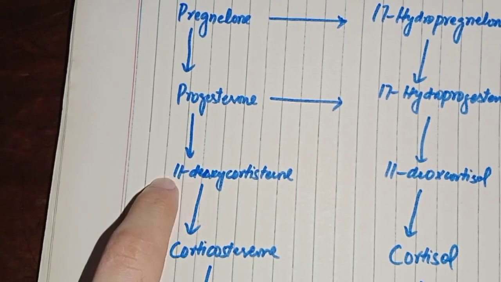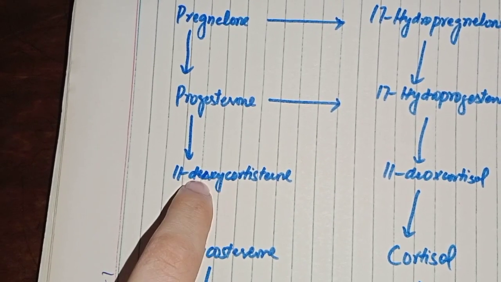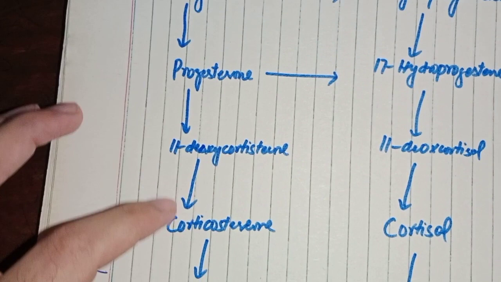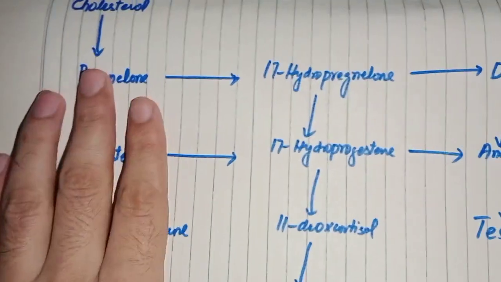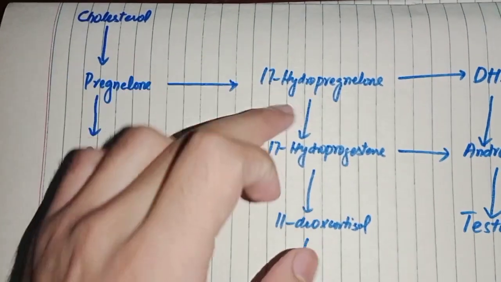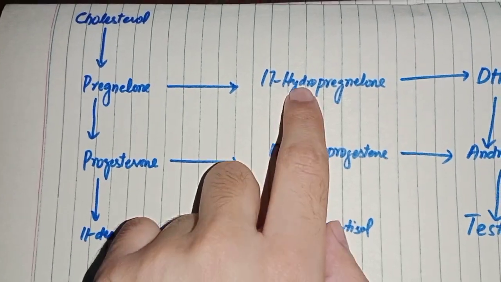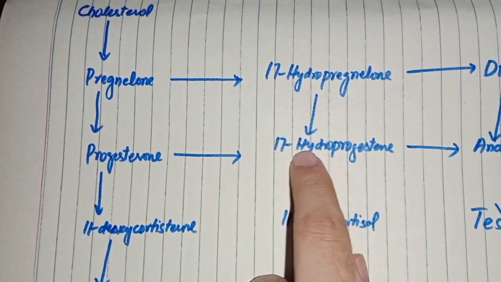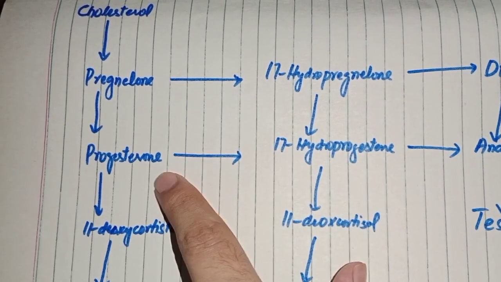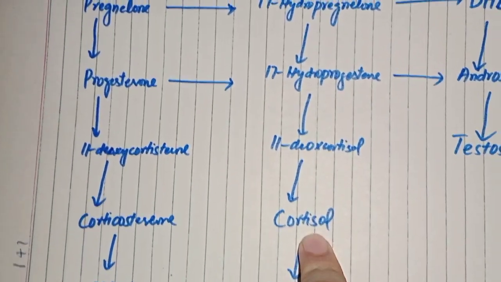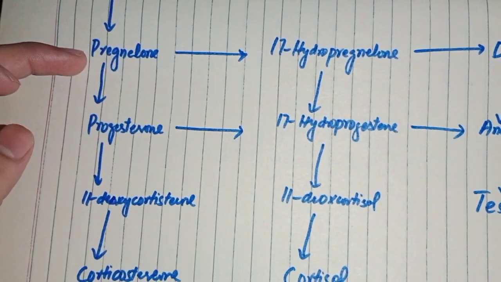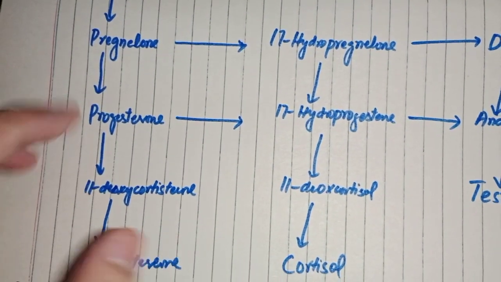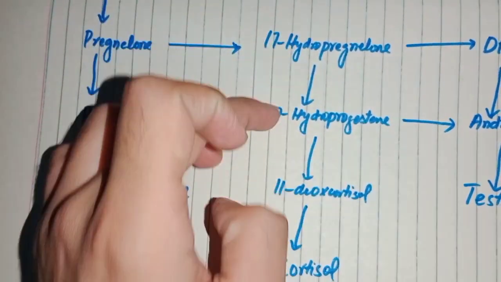Then she comes to a doctor. So here is 11-deoxycorticosterone and deoxycortisol. Deoxycorticosterone is converted to two simple substrates, corticosterone and aldosterone. Similarly, on this side, again the same names, just with 17-hydroxy before the name. So you have 17-hydroxypregnenolone, 17-hydroxyprogesterone, 11-deoxycortisol, and cortisol. This mnemonic will help you remember this pathway: when you get pregnant, your progesterone level increases, then you come to the doctor. Same on this side, just add 17-hydroxy to the names.